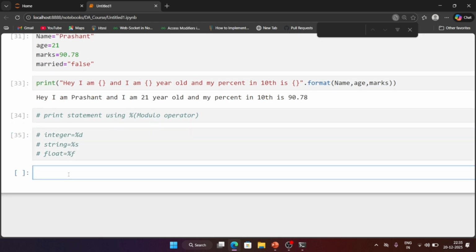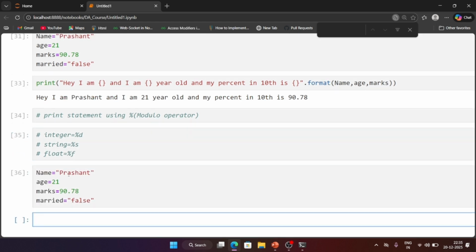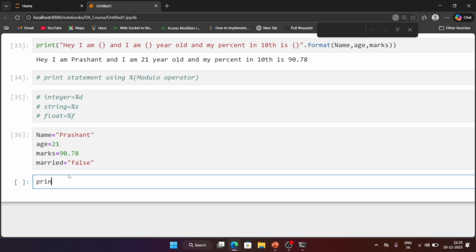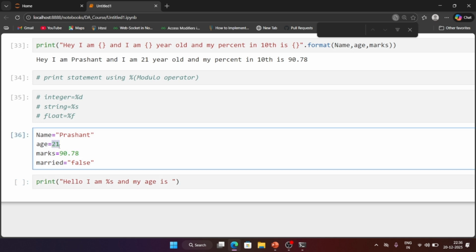So how to print the data? Again we have these variable names. Here I am going to use print. First you have to give double quotes. "Hello", here I am writing, now I want to print the name. So name is your string type of data, so here you have to write %s. And my age is your number, which is integer type of data.